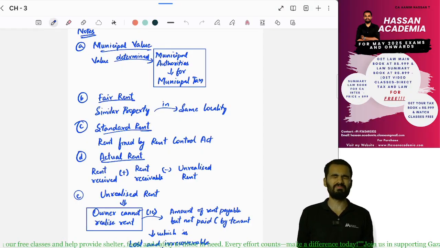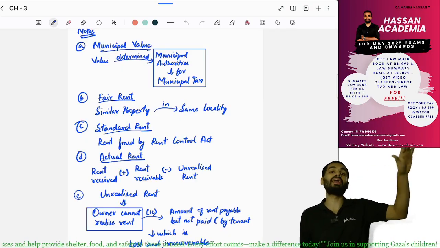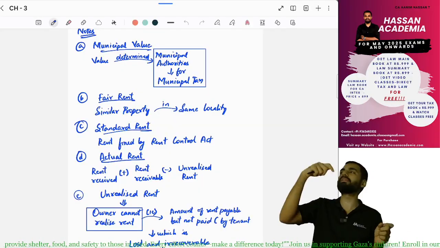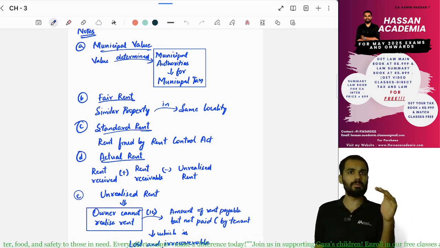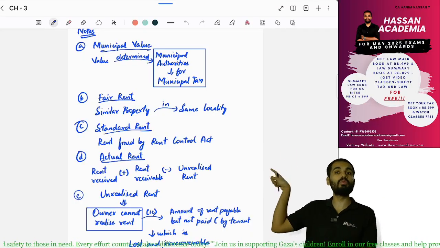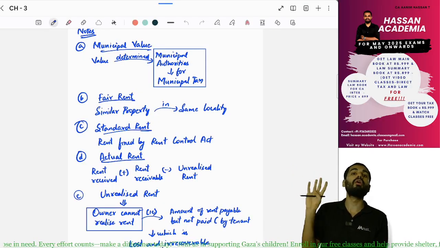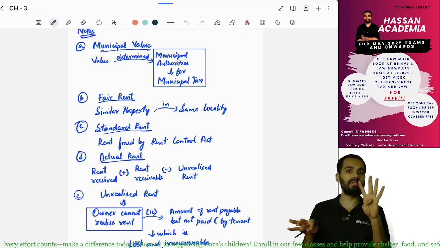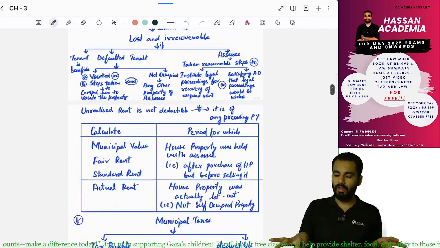First condition, that particular rent should be bona fide. Second condition, you have to vacate the defaulting tenant from your property, and if he is not vacating, you have to take steps, such as a police complaint or throwing his things outside the house. Next, that defaulting tenant should not be using any of your other properties. Fourth, you have to initiate legal proceedings and file a case against him. If these four conditions are satisfied, unrealized rent can be deducted. Yes or no? Yes.